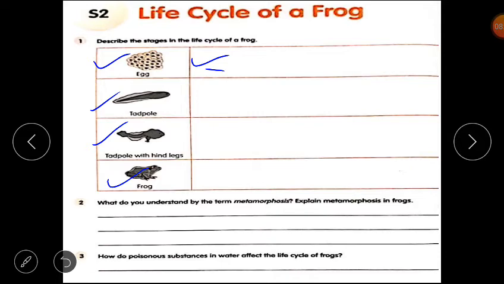Next one is, how do poisonous substances in water affect the life cycle of frogs? Students, you have to think and write your answer on how the poisonous substances in water affect the life cycle of frogs. So if the water is poisonous, the tadpoles' movement will become slow and the fish will eat them. Then they will be easy prey for fishes. Clear, students? And this will affect the life cycle of frogs.